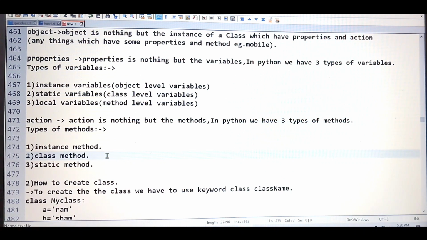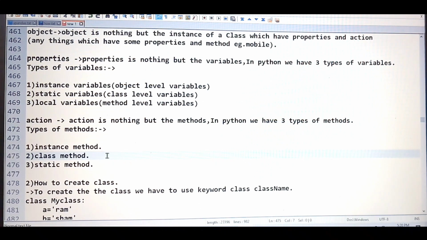So this is the standard definition of the class, and as per my understanding, this is the simplest definition I have ever seen for the class. I hope you get a clear idea of what is the class, what are the things we are storing in the class, and what are the different types of methods and properties, or you can say variables, we have in a particular class.